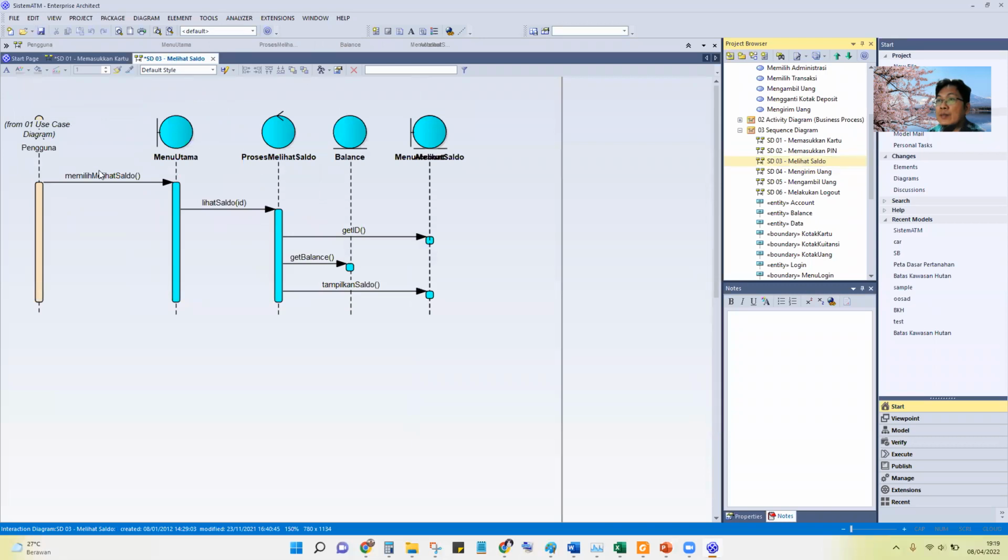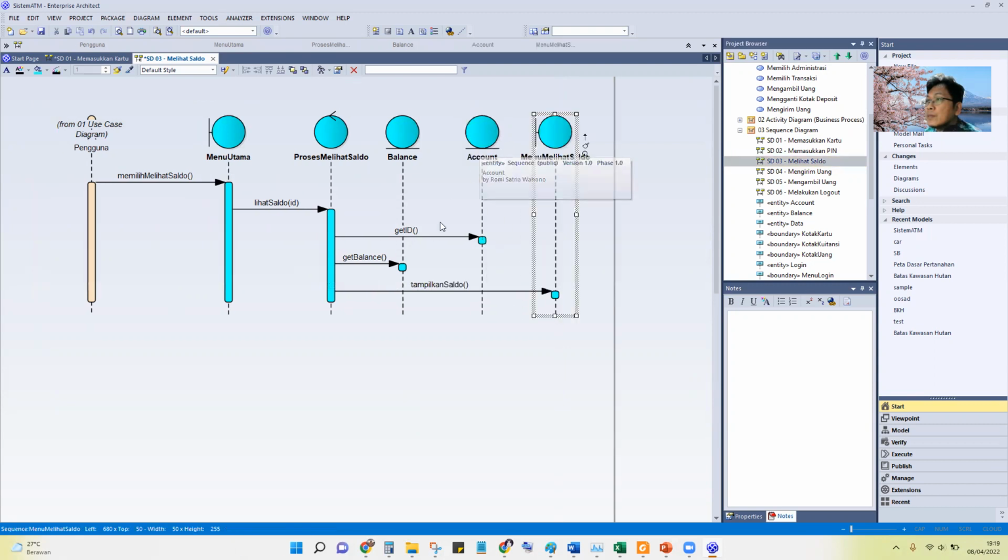First, after the screen shows the balance, there is a process, and then getting from the database. Get ID, sorry, get ID, and this is the data, and then get the data also, the balance, and then show the result on the screen, the balance.